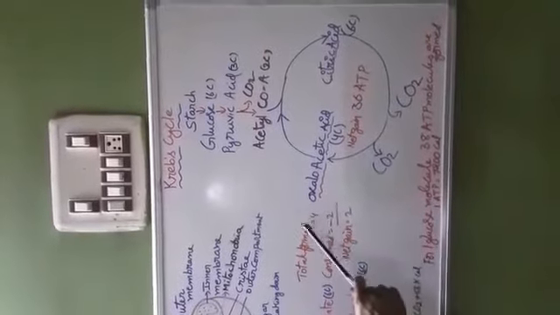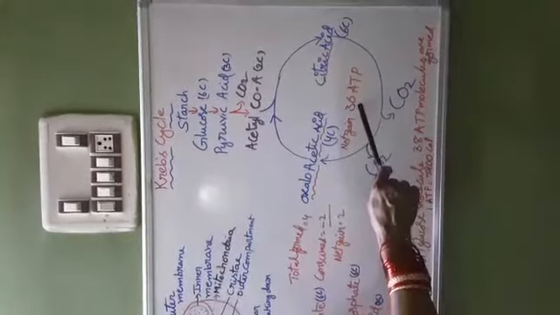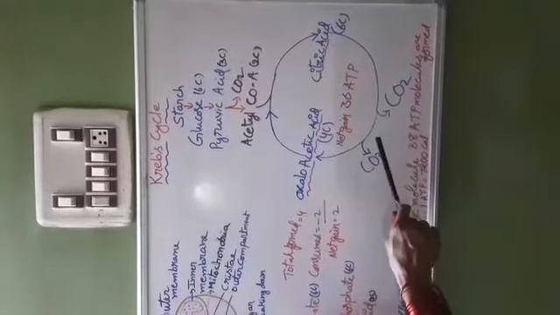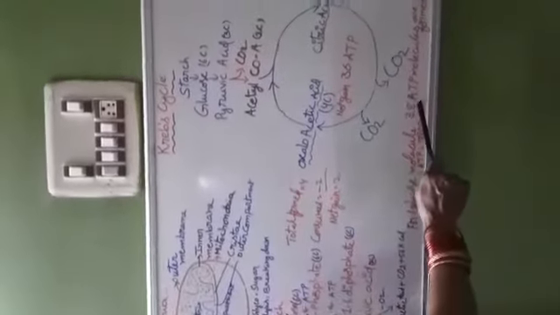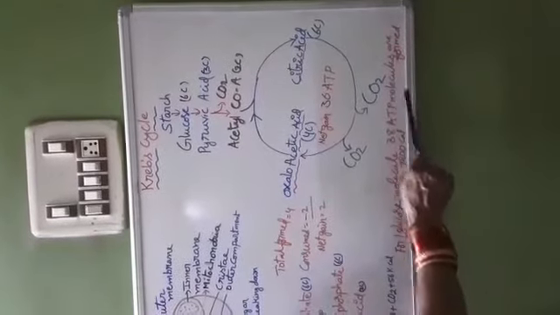Total ATP formed during respiration of one glucose molecule is 4 plus 36, total 40. Out of 40, 2 are consumed during glycolysis in 2 different stages. So 40 minus 2, 38. 38 ATP molecules net gain.